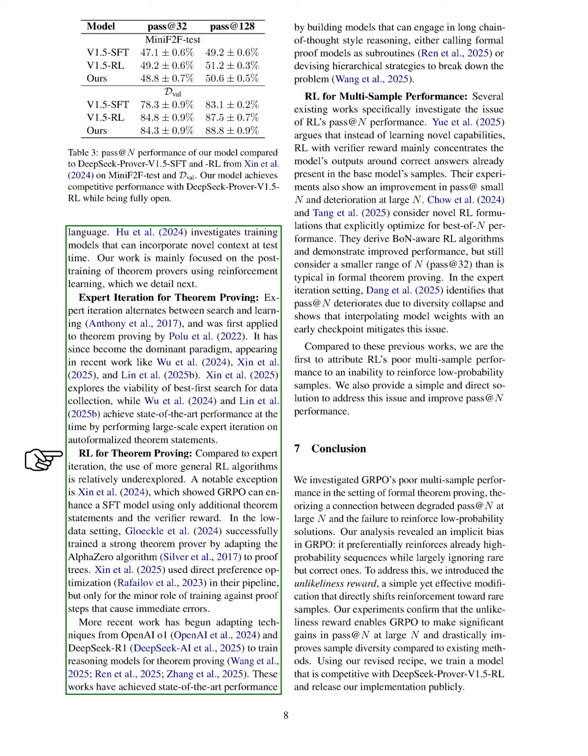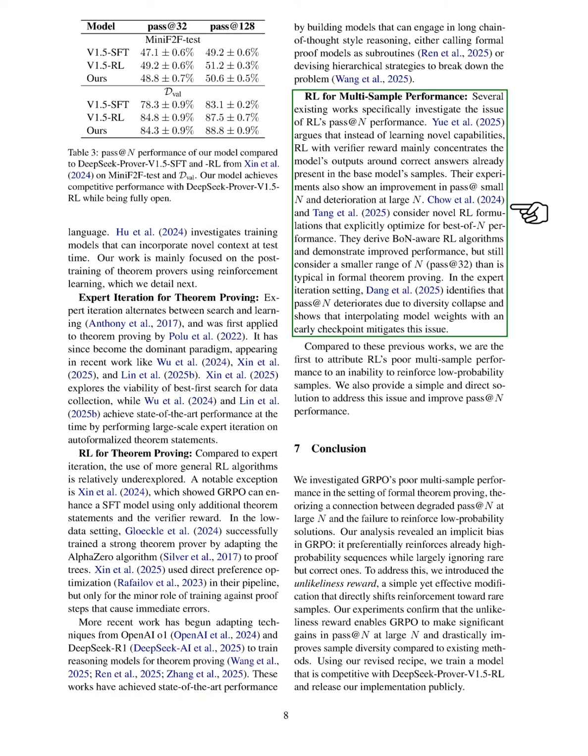We also discuss expert iteration for theorem proving, which alternates between search and learning and has become a dominant approach in recent research. While the use of general reinforcement learning algorithms in theorem proving is less explored, some notable exceptions have shown that GRPO can enhance models using additional theorem statements and verifier rewards. Recent works have adapted techniques from OpenAI and DeepSeek to train reasoning models for theorem proving, achieving state-of-the-art performance.